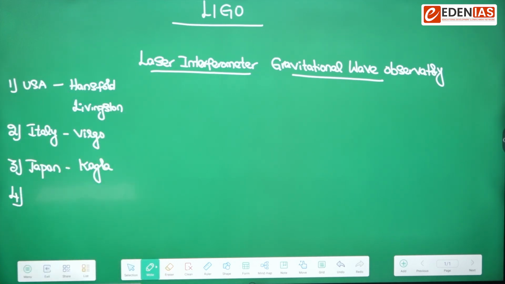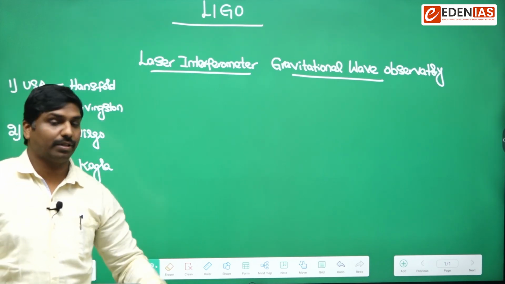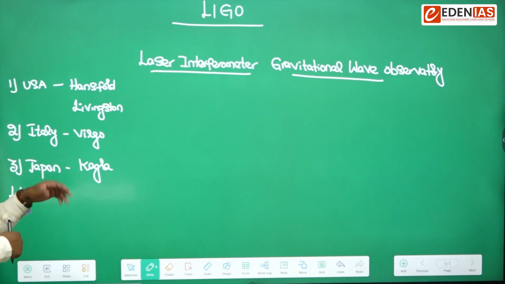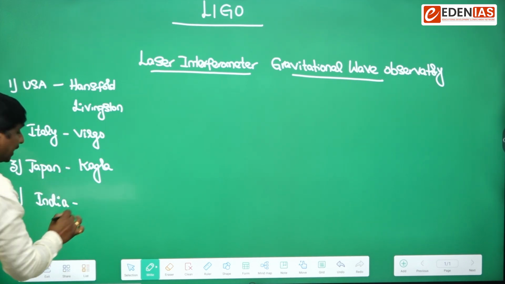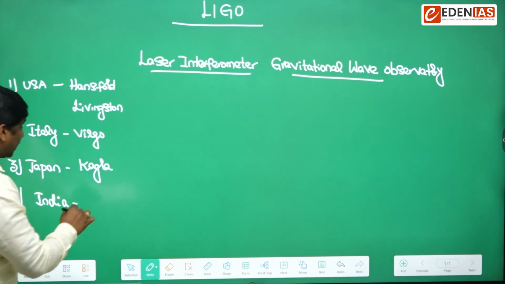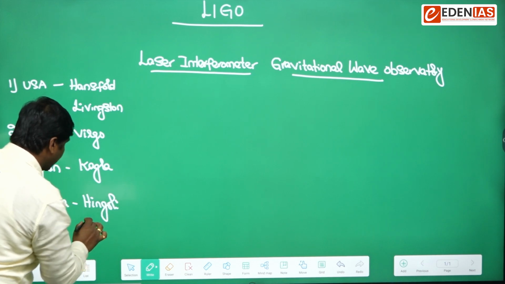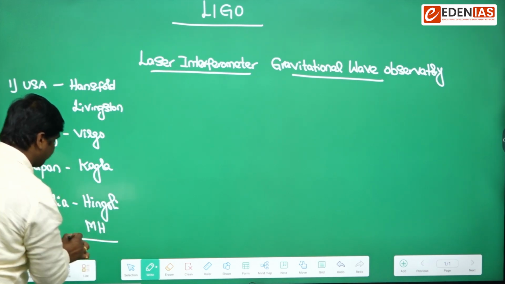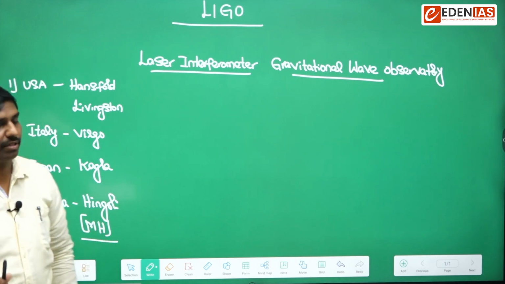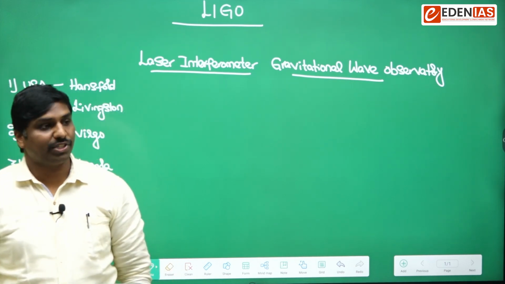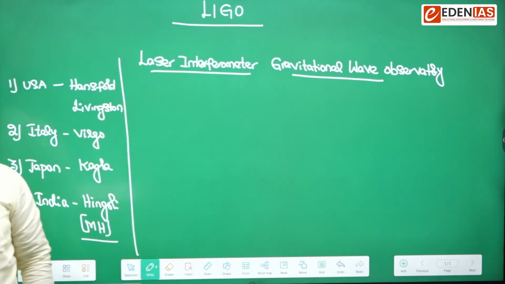The fourth one, in India, we are also planning to have a LIGO observatory. That is called LIGO India. From India's perspective, we are planning to construct the LIGO observatory at Hingoli district in Maharashtra. So these are with respect to the locations where they are located.